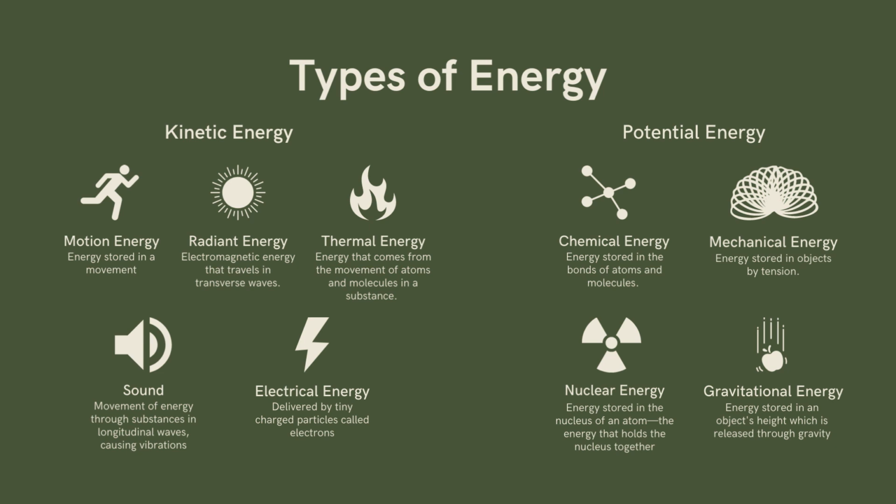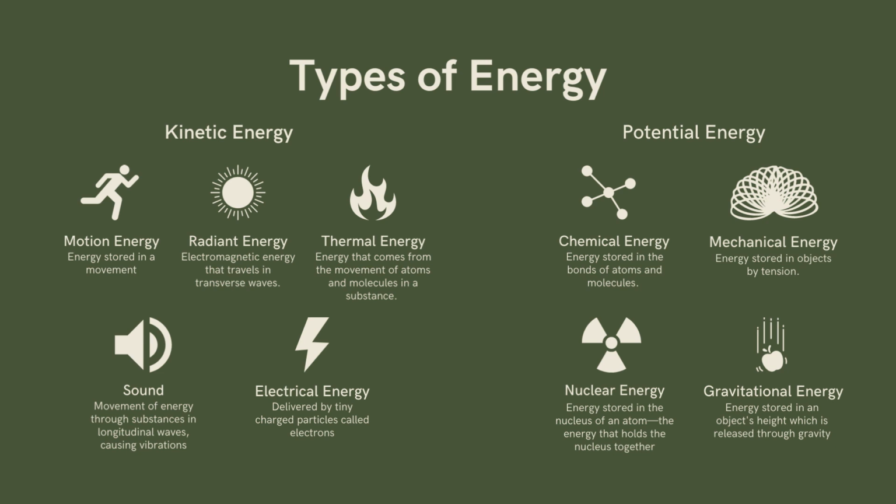Lastly, for kinetic energy, we have electrical energy. It is delivered by tiny charged particles called electrons. So recall your grade 8 chemistry. An electron is a subatomic particle of an atom, and typically it is charged. And when it is charged, it exhibits electrical energy. Practical applications of this energy would be the electricity we are using in our daily lives and lightning, which is a natural occurrence.